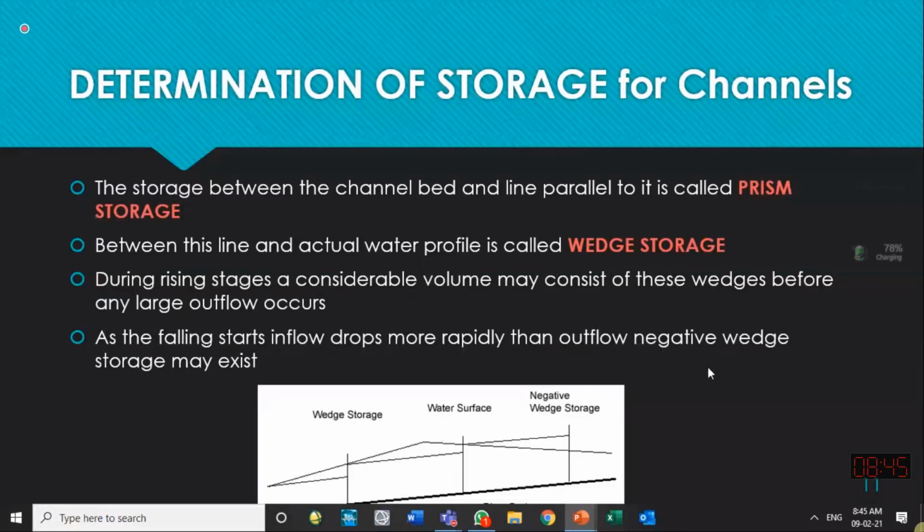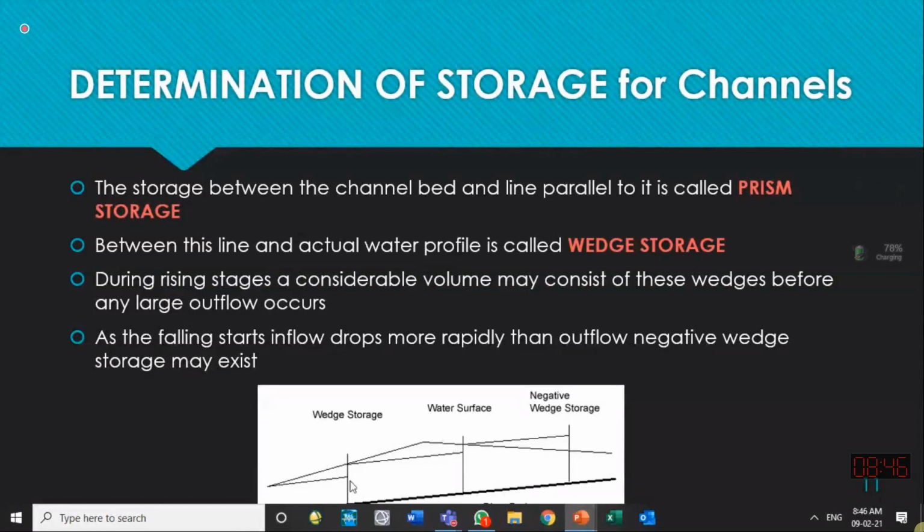The second method, which is more commonly used, we call the wedge storage method or prism storage method, and another name given to it is the Muskingum method. In this method, they try to calculate the water stored in the wedges of the channel. When the channel is flowing uniformly, then the water surface is parallel to the bed of the channel. But when there is a flood wave coming, its shape will be something like this. A simplified flood wave is shown by this line.